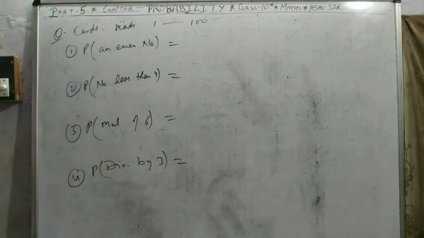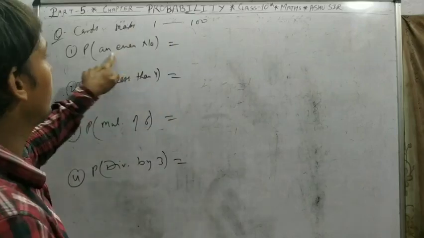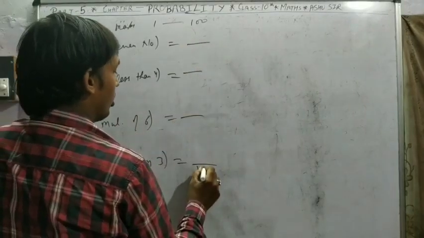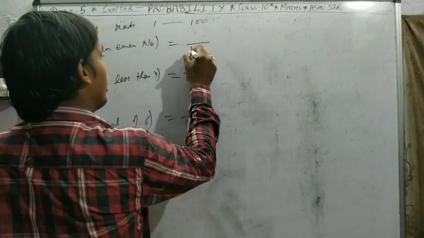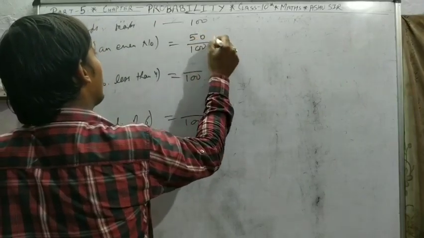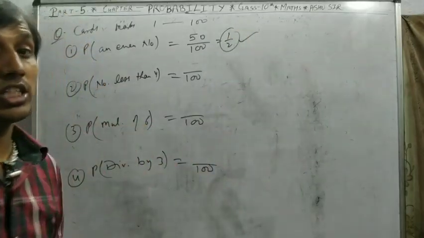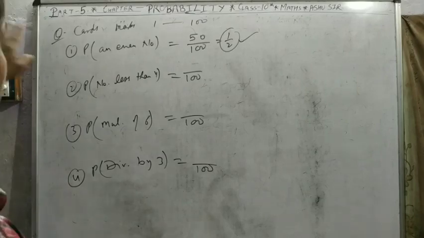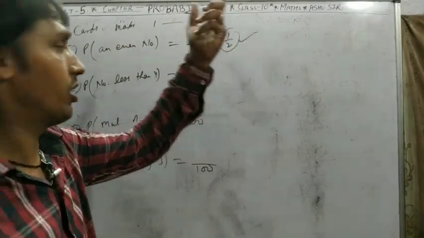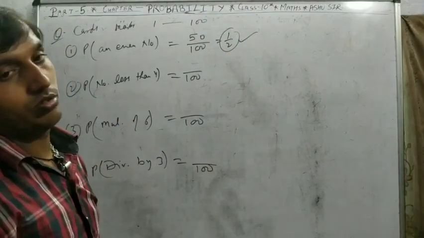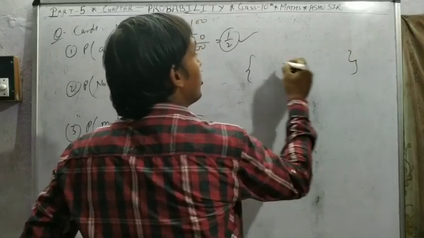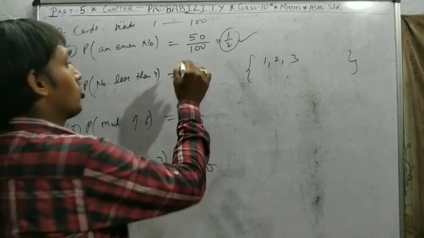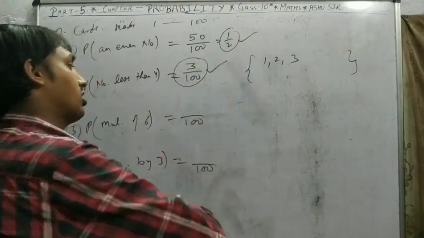So, question is only this: cards 1 to 100, even number. So, how many even numbers? Out of 100, even numbers are 50. So 1 by 2. First is so easy. This is a 4 marks question in board examination, but you get 1 mark because the first answer is right. Even number probability 1 by 2, 50 upon 100. Good. Less than 4 means 1, 2, 3. Not 4. So 3 by 100. Second answer right.